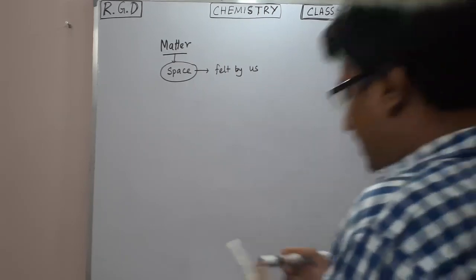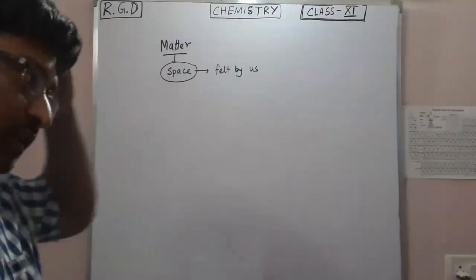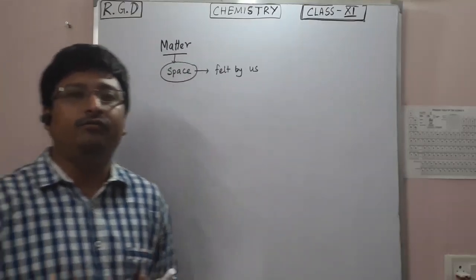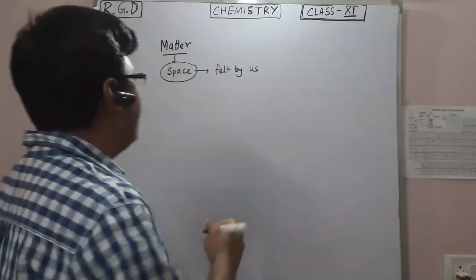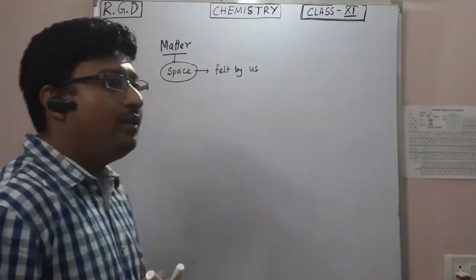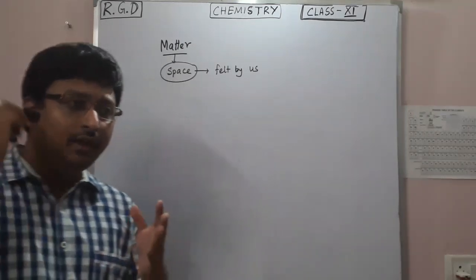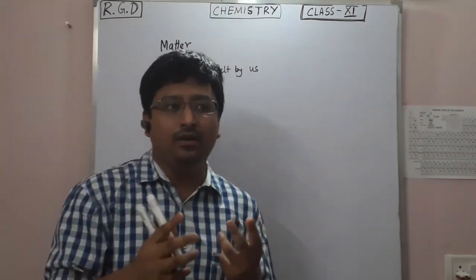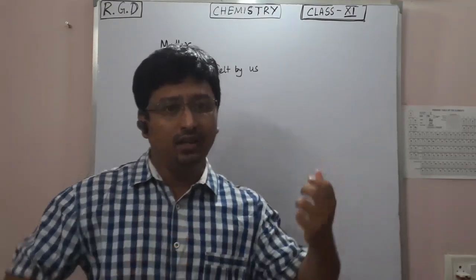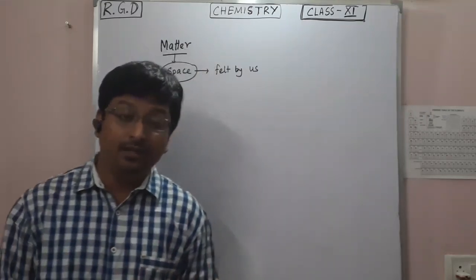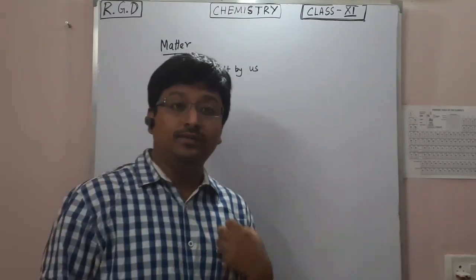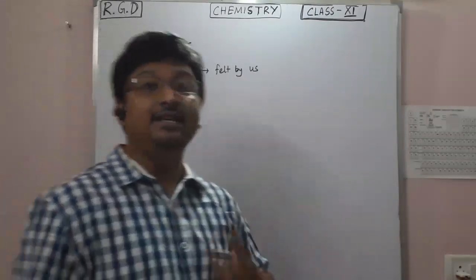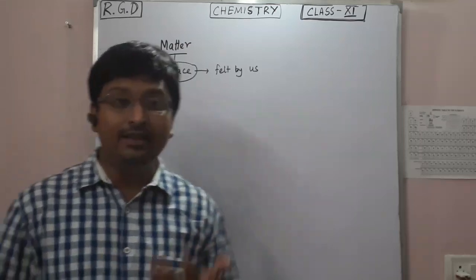If I do the classification, that is, what types of matter are there, then physically, the way we can observe it, you can observe something which is a liquid, something which is a gas, or something which is a solid. So the matter has three states by which we can feel that matter.